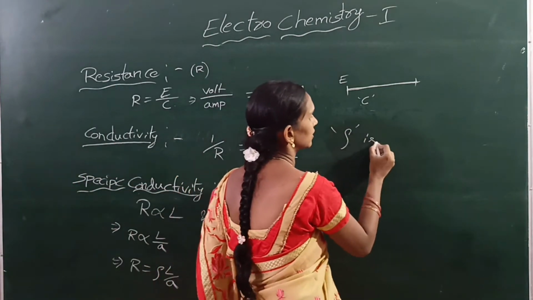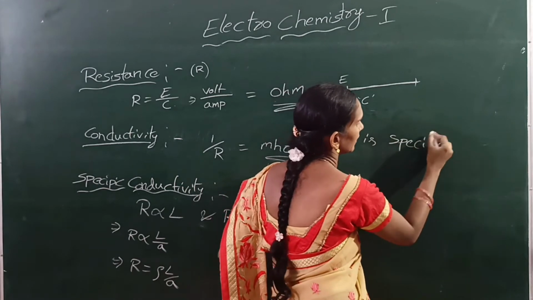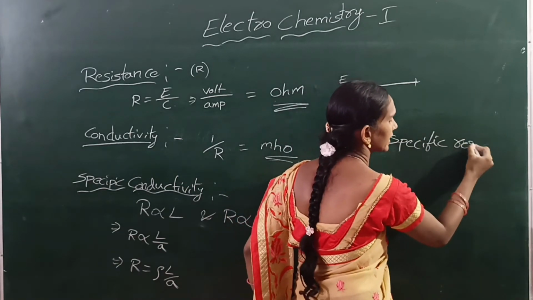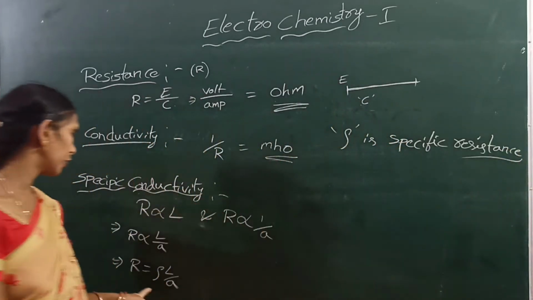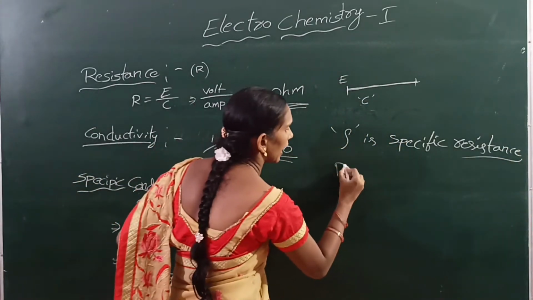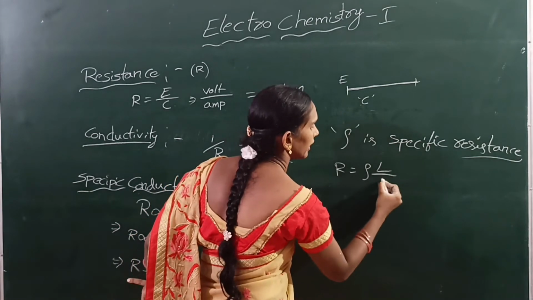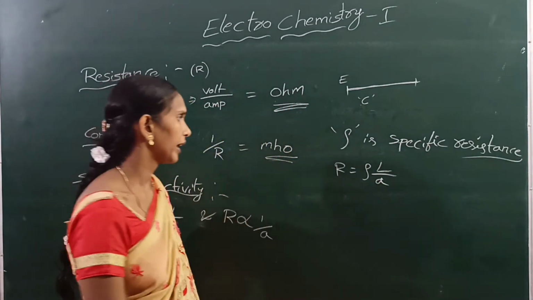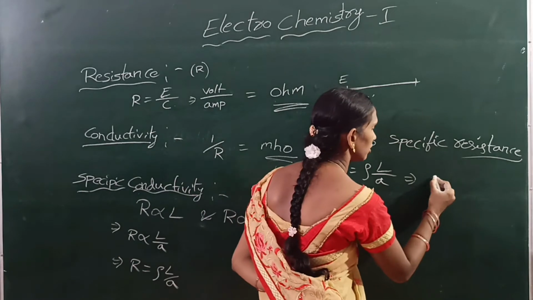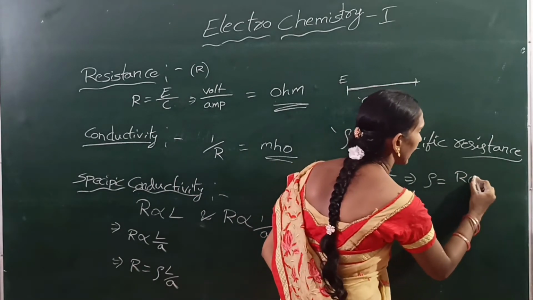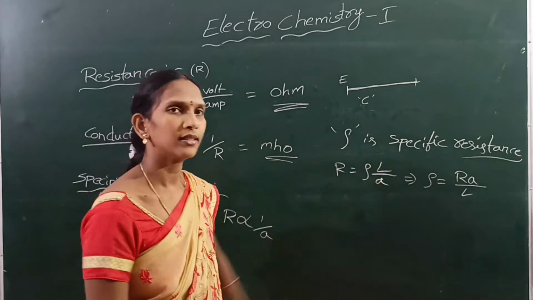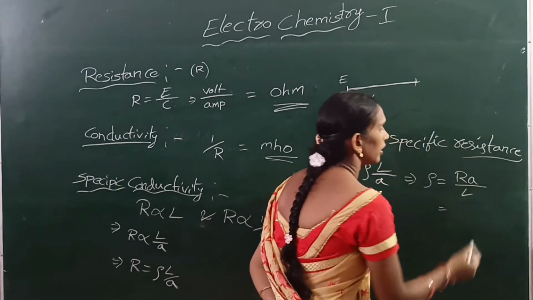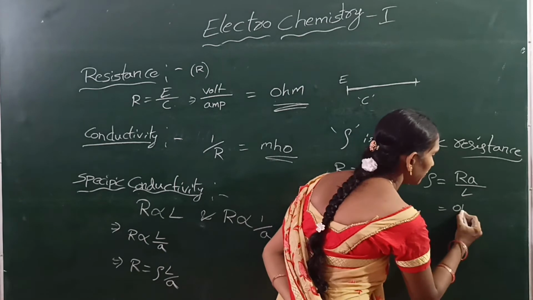Rho is specific resistance. The relation is R equals rho into L by A, so rho equals R A by L. The unit of resistance is ohm.